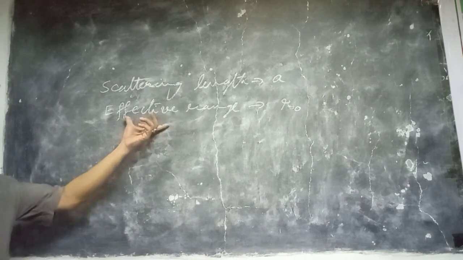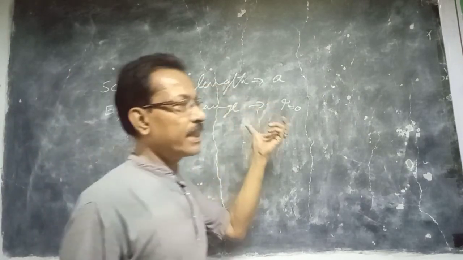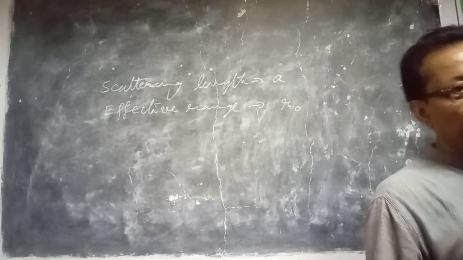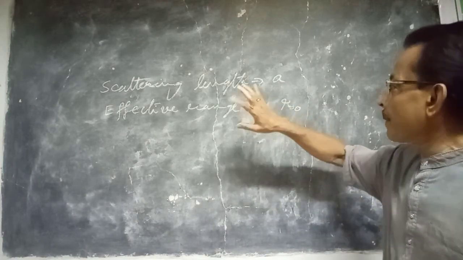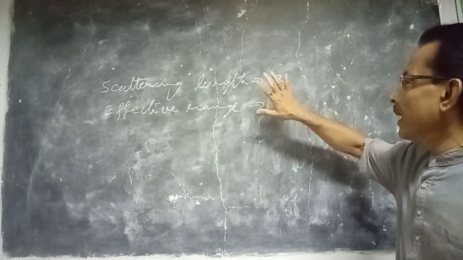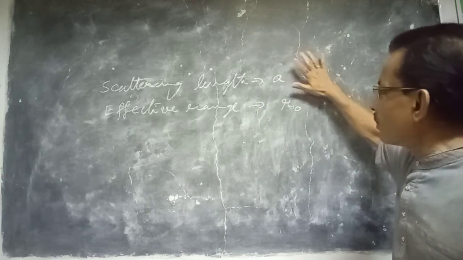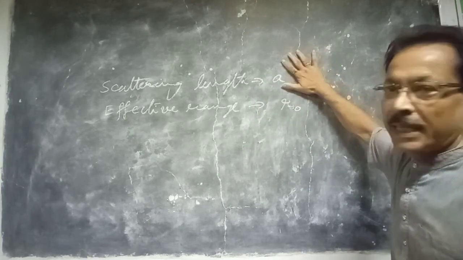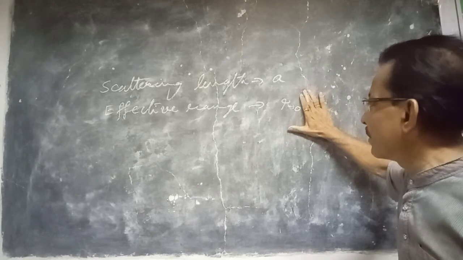All are low energy scattering parameters, that means the zero energy approximation. So the scattering cross section or the phase shift can be expressed in terms of two low energy parameters: one is the scattering length, another is the effective range.